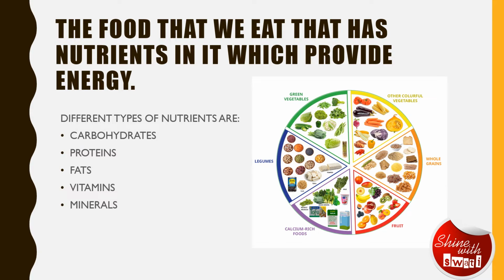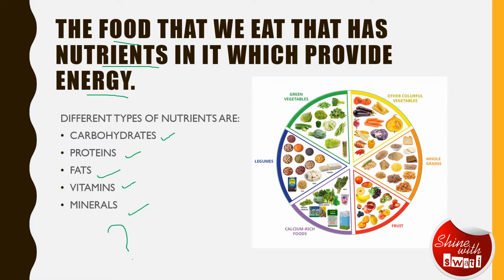So the food that we eat has different nutrients and these nutrients provide us energy. Now what are the different nutrients our food contains? It contains carbohydrates, proteins, fats, vitamins and minerals. Apart from them, it also contains roughage. Now what is roughage? Roughage is basically the fibrous indigestible material which is present in vegetable foodstuff and which helps in the passage of food and waste product through the gut.